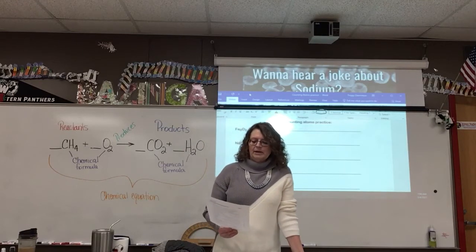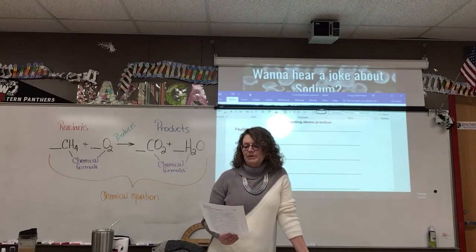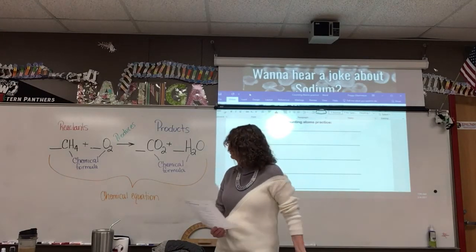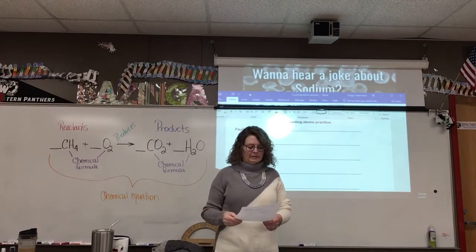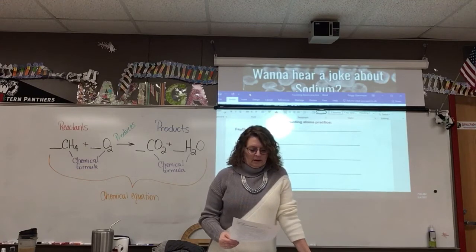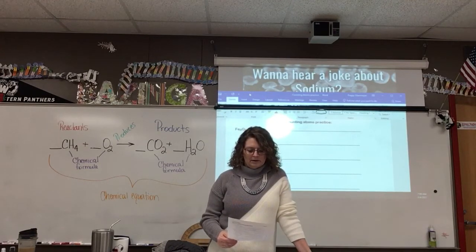All right. Number 3, chemical formulas represent compounds. That's a compound. Okay, 3A, a chemical formula contains element symbols and subscripts to describe the makeup of a compound.